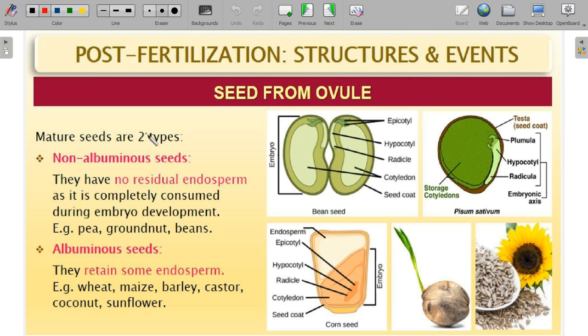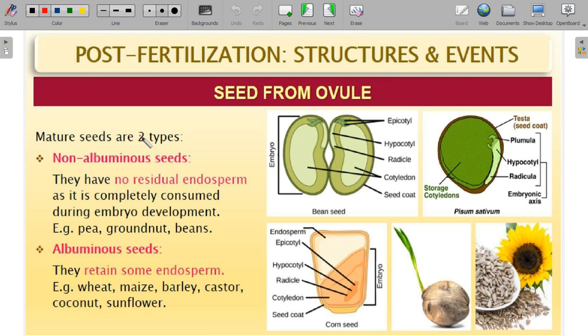Now, mature seeds are of two different types. One is albuminous and the next one is non-albuminous. Another way I can say it is exalbuminous and albuminous. So you know about endosperm. Endosperm is a product formed as a result of option A, syngamy, or option B, triple fusion? Triple fusion. If you look at embryo development, the zygote will not transform into an embryo, or the embryo development will stop, when not enough endosperm is formed.